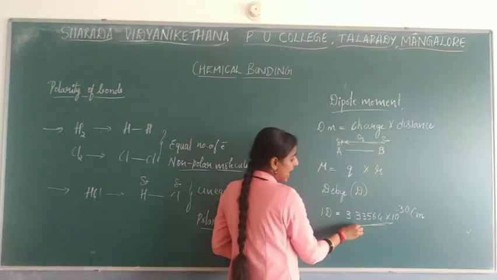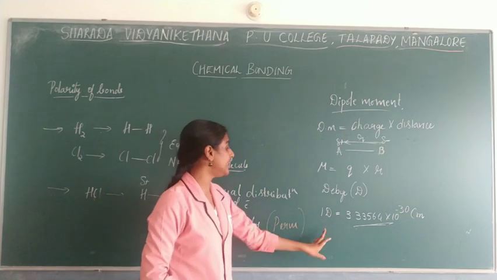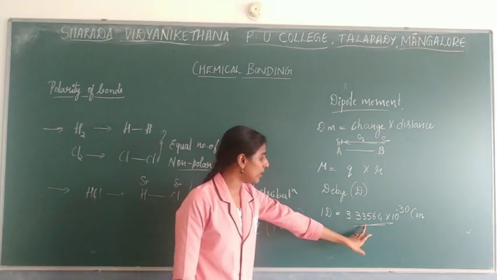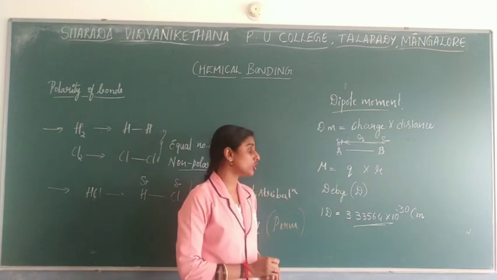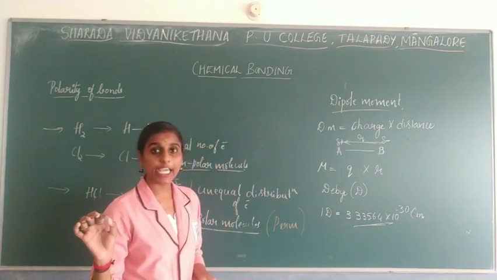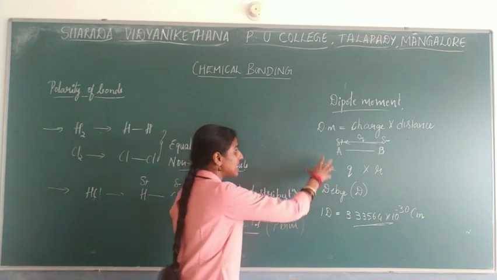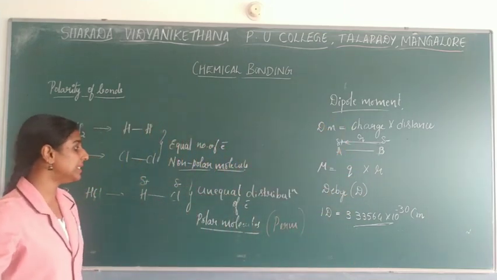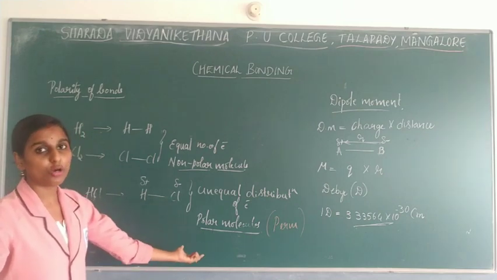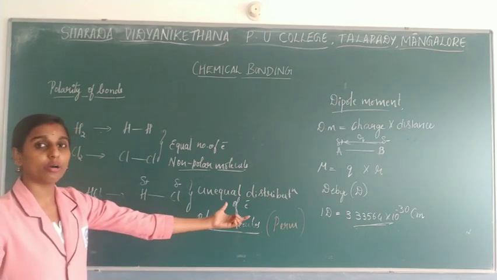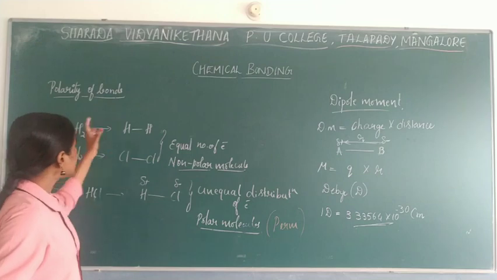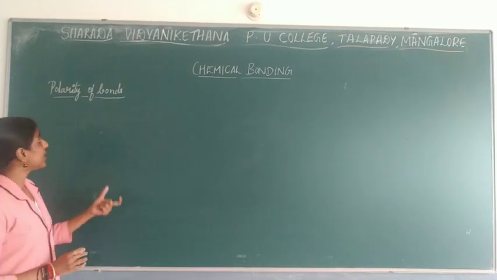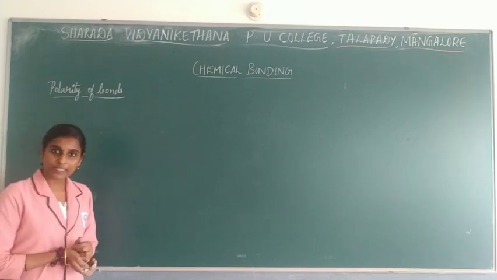So always the polarity will be measured in terms of dipole moment, which has a unit of 3.33564 × 10^-30 coulomb meter. This is the term used to measure the dipole moment, and always remember polar molecules will have a permanent dipole moment. This concept we will learn with some examples. Now, polarity of bonds, we will go with some examples.